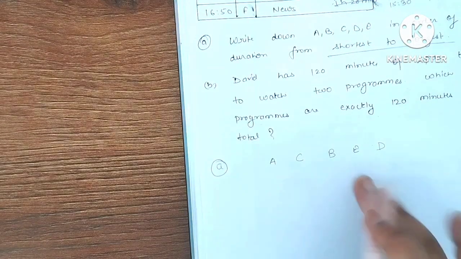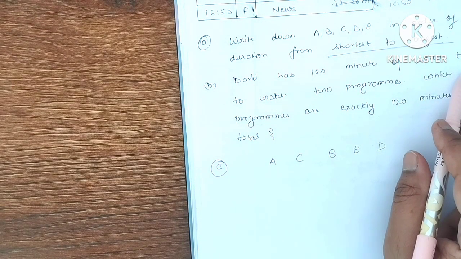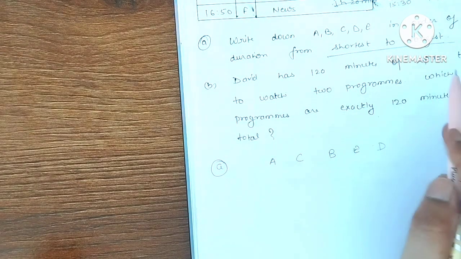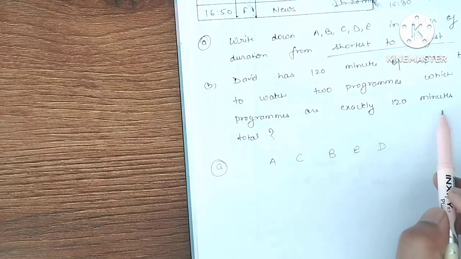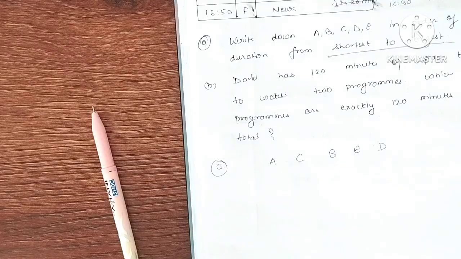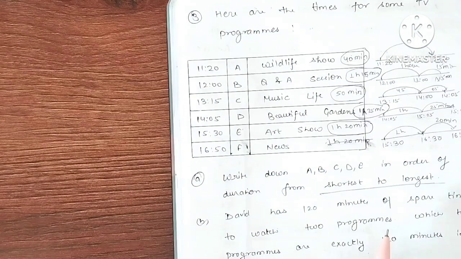Okay. Now the question is saying David has 120 minutes of his spare time to watch 2 programs. Which 2 programs are exactly 120 minutes in total? What it means? The question is saying that David has 120 minutes to watch programs. So which 2 programs he can watch in 120 minutes?